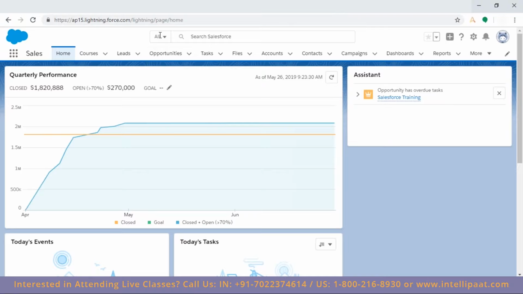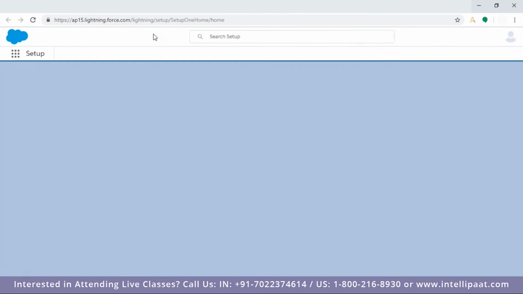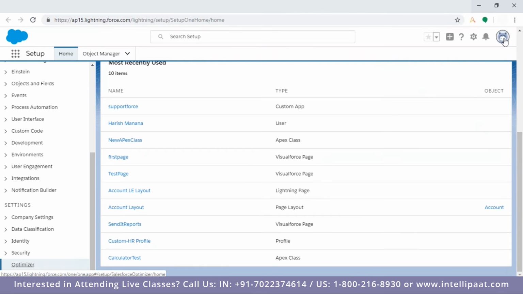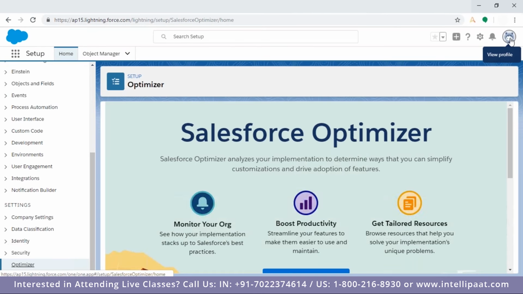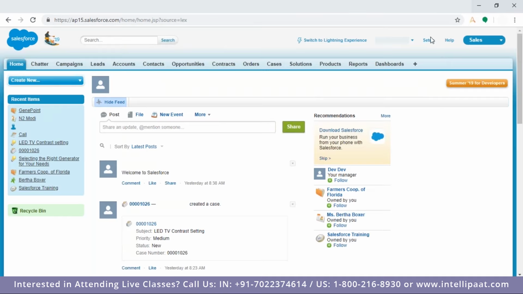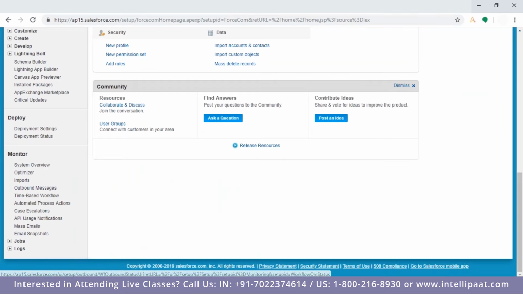Let me check. Just a minute. Let me check over here on the setup. I need to jump to classic. No, this is the optimizer. Let me jump to classic and then setup. Then here, system overview.